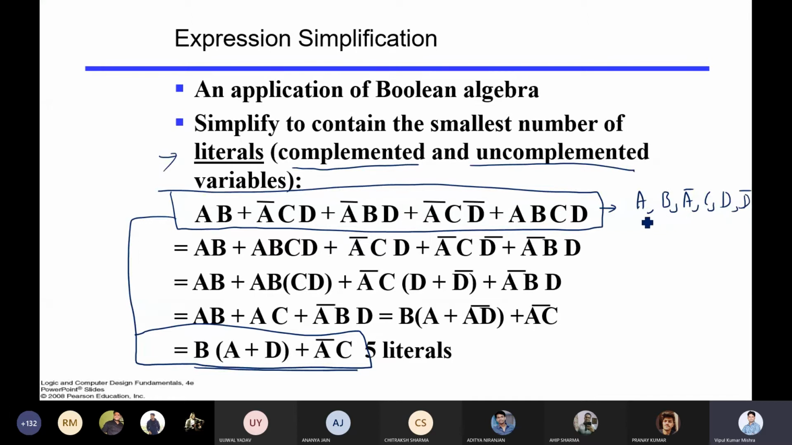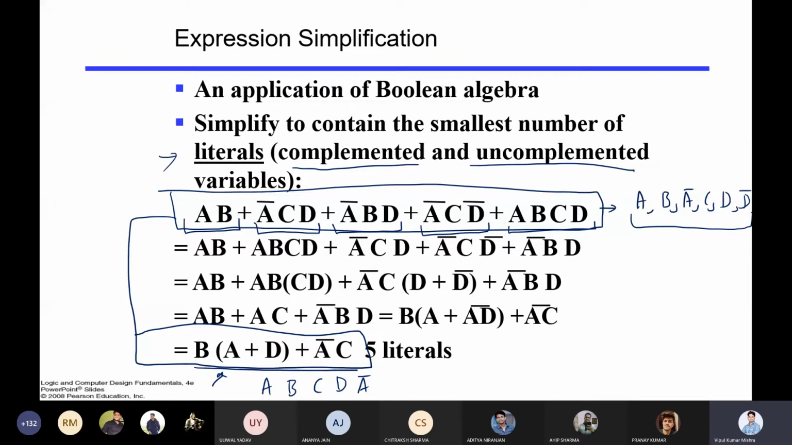So how many literals do we require? We require 6 literals. But in the simplified case, if you count, we require A, then B, then C, then D, and A bar. You require 5 literals. This means we are able to reduce the literals as well as the requirement of gates. Here, suppose I am taking one gate for this, a 4 input AND gate. Then you are taking a 3 input AND gate along with 2 NOT gates. For this, a 3 input AND gate and 1 NOT gate is required. Here also a 3 input AND gate with 1 NOT gate, and here a 2 input AND gate.